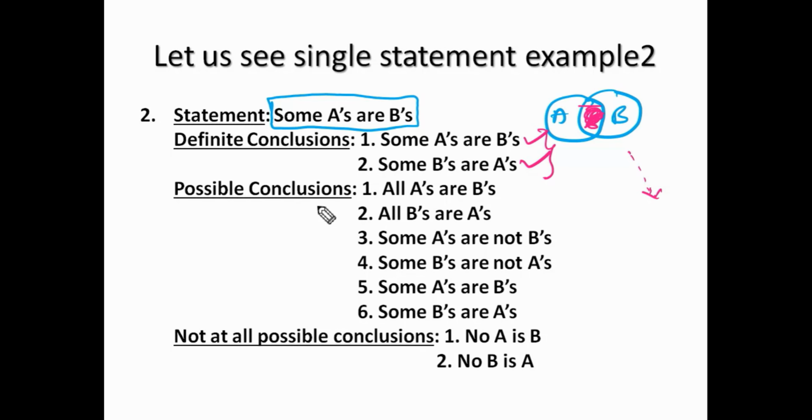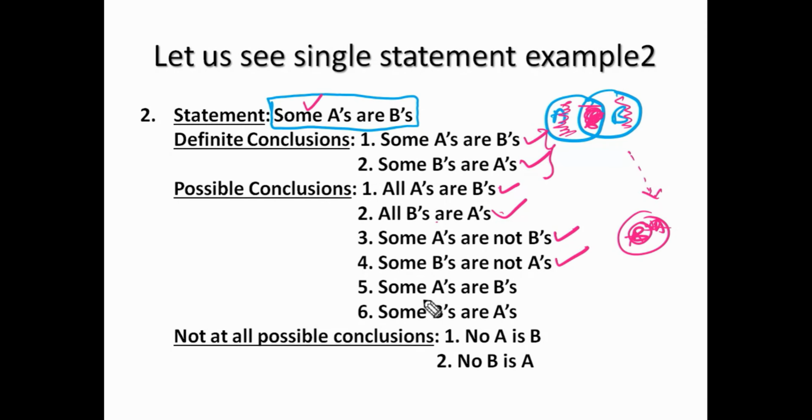Next, possible conclusions. Possible conclusions may or may not be 100%, but at least 1% is there. That's a possible conclusion. All A's are B's. For this sum, is one of the possible diagrams this one? Yes, all A's are B's, so it's a possible conclusion. In the same way, all B's are A's is also a possible conclusion. Some A's are not B's: in this diagram only, there is a part of A which is not belonging to B. It's a possible conclusion. Some B's are not A's.